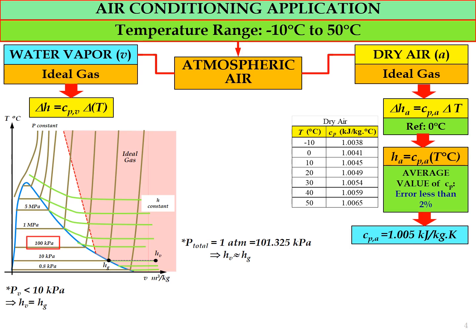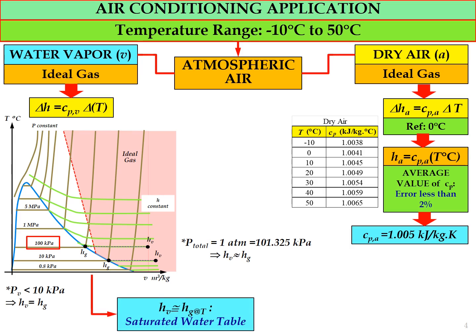So if we look at the TS diagram, at the point in the ideal gas region, Hv, the value is also close to Hg at 100 kilopascal. So for the air conditioning application, we also can use the relationship of Hv more or less equal to Hg.